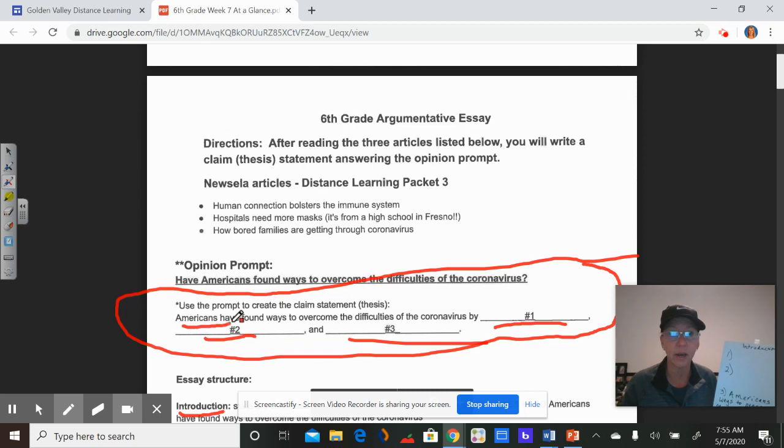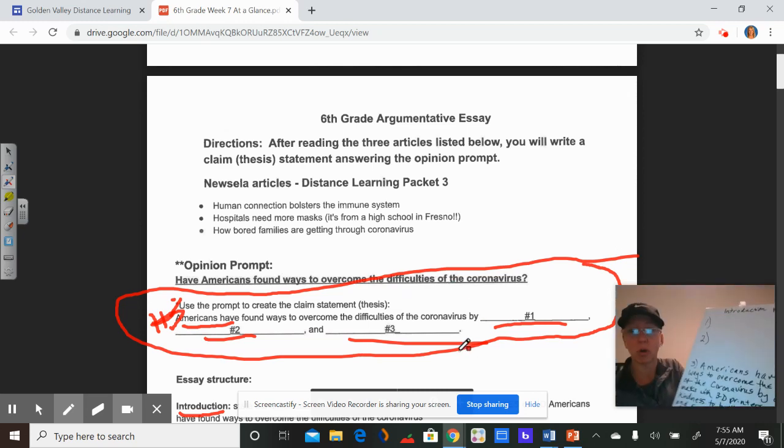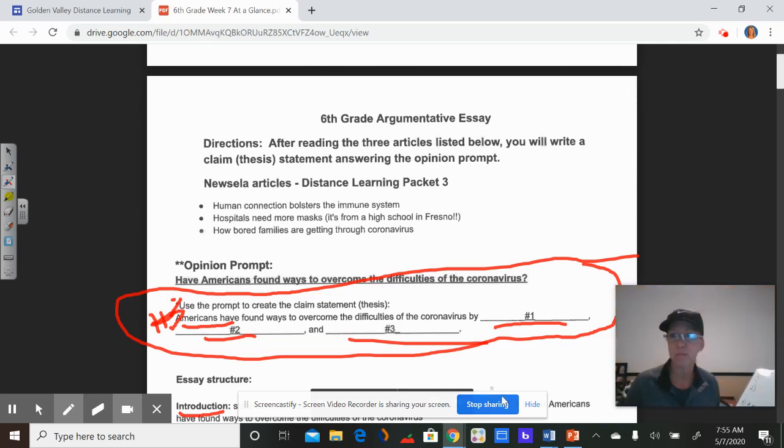This is sentence 3. Americans have found ways. Okay, and we can all have the same thesis statement template, but you will fill in your own words, what your 3 reasons were, what your 3 ways of overcoming this difficulty was. Okay, so see, and my strong thesis statement was Americans have found ways. Okay, all right, so that's your last sentence.